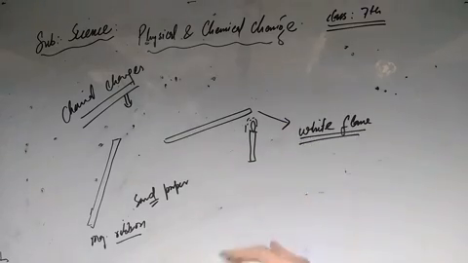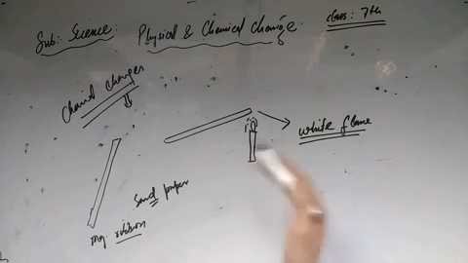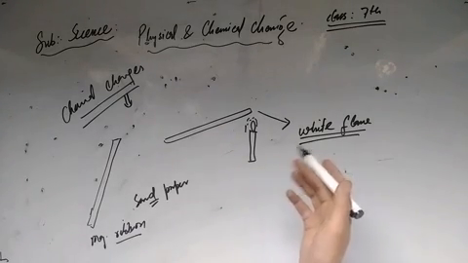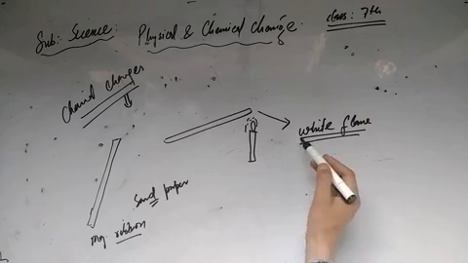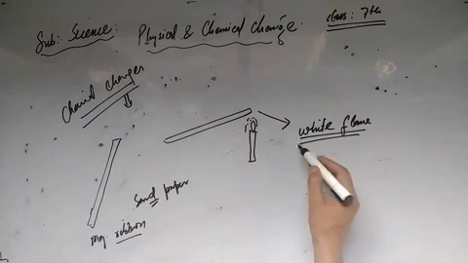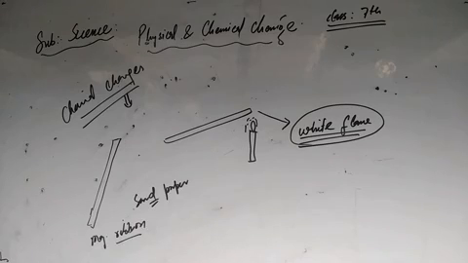So white flame is being produced. If you compare it with the flame produced due to the burning of coal or wood, that is different, to some extent reddish brown. But when you burn the magnesium ribbon, magnesium metal, there is the production of a brilliant white flame.